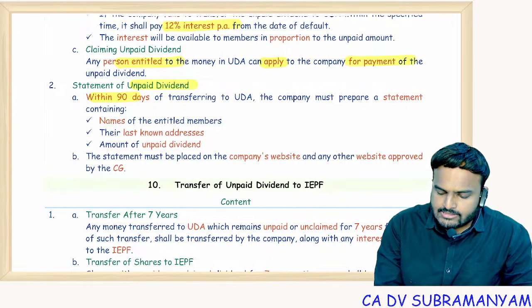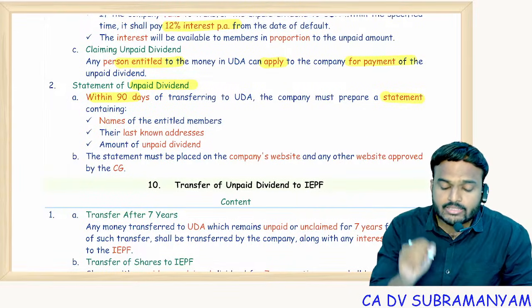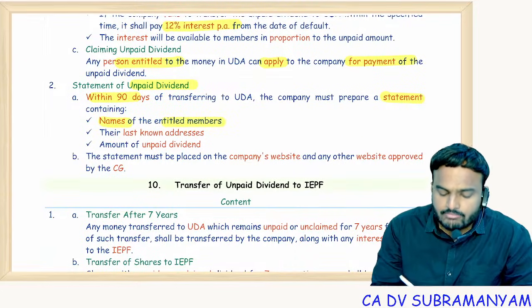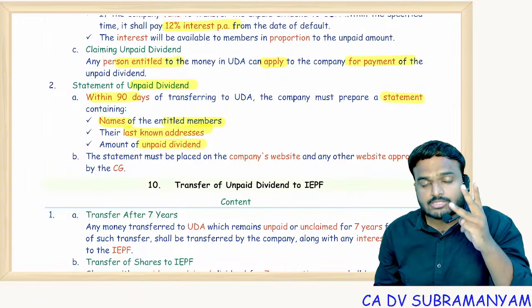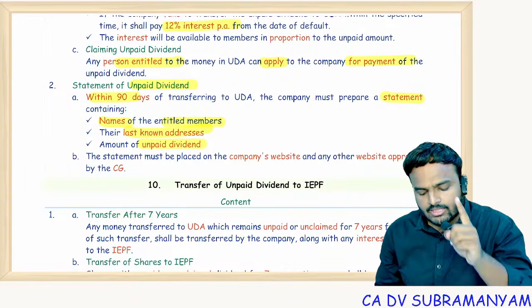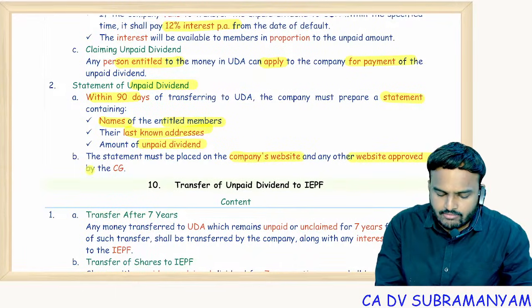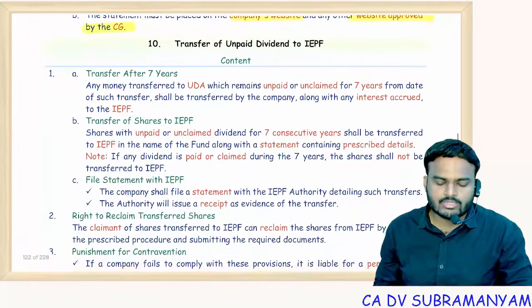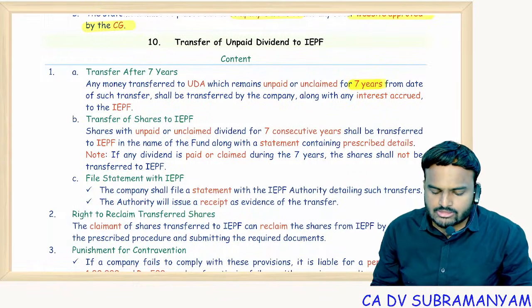So prepare a statement. In one attempt, an MCQ came. That statement should contain what particulars? Names of the entitled members, last known address, and unpaid dividends. These 3 particulars are compulsory. If any one particular is missing, punishment, penalty will come. And the statement should be placed on the company website and a website approved by the central government. And that amount shall be transferred to IEPF 7 years from the date of such transfer to unpaid dividend accounts.